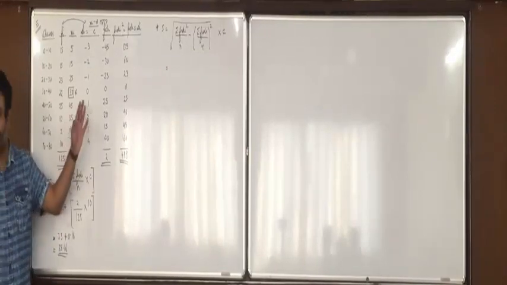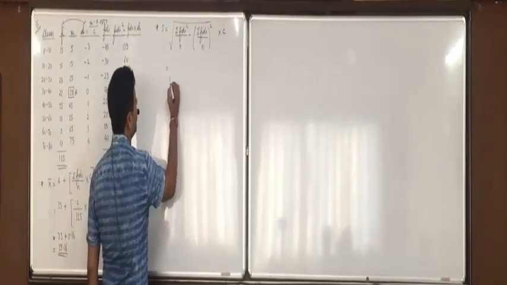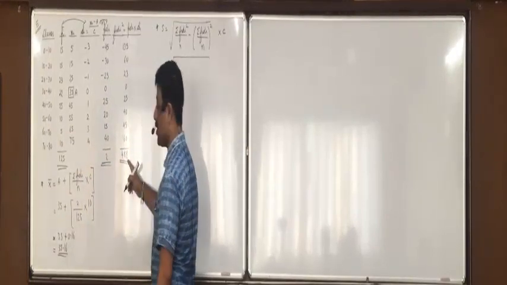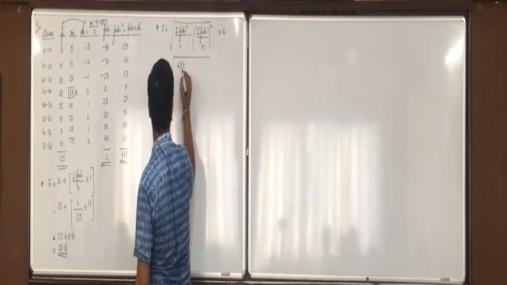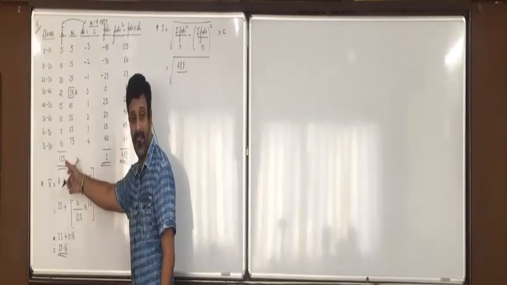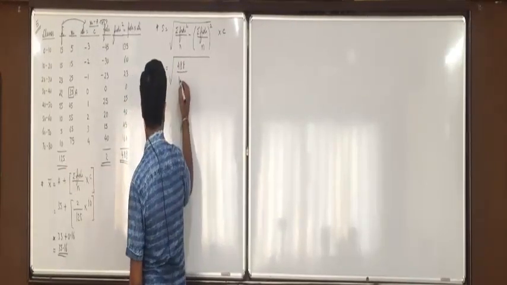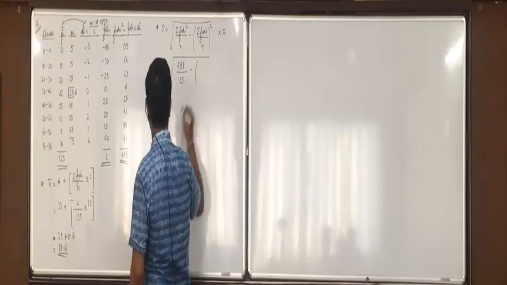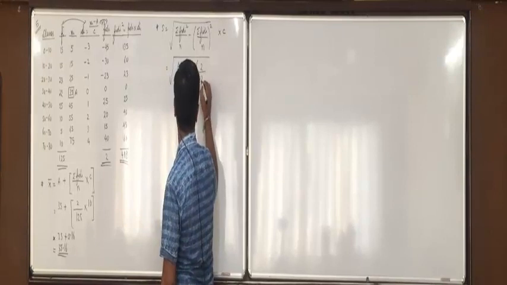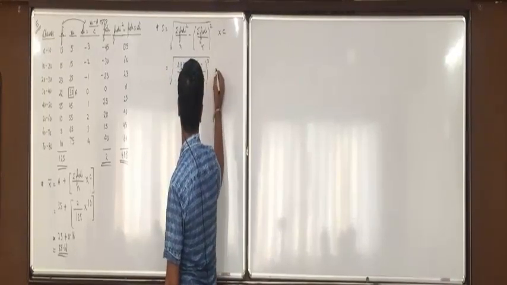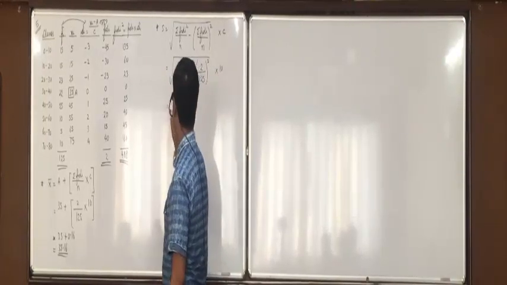Did you all complete up till here? Now see here, square root of sigma fi di square divided by n is 488 by 125, minus sigma fi di upon n is 2 upon 125, whole square, into class length 10.